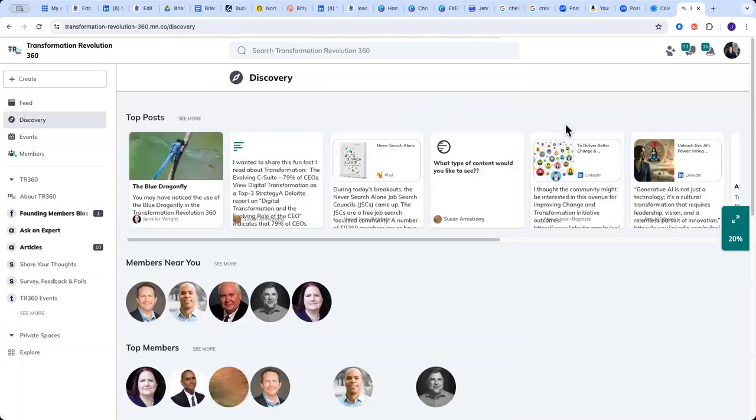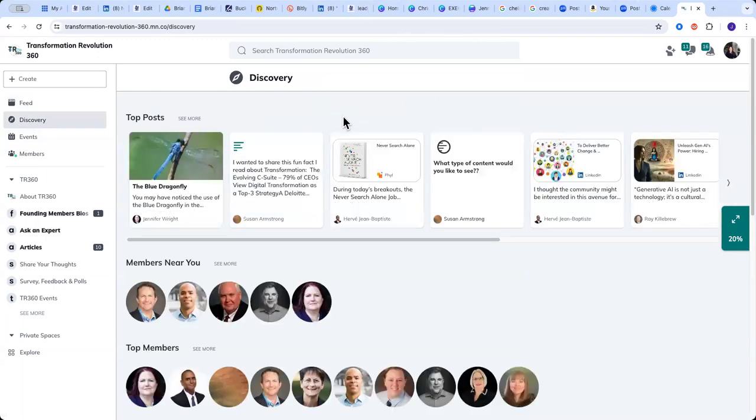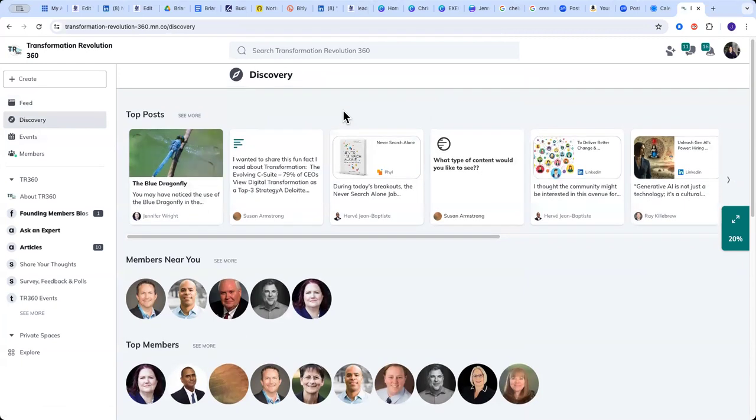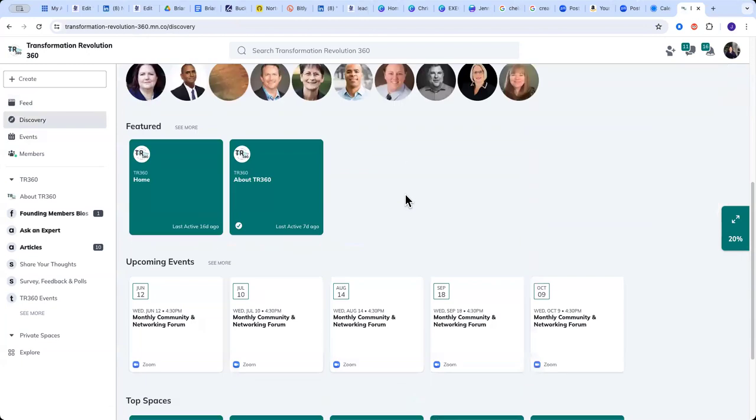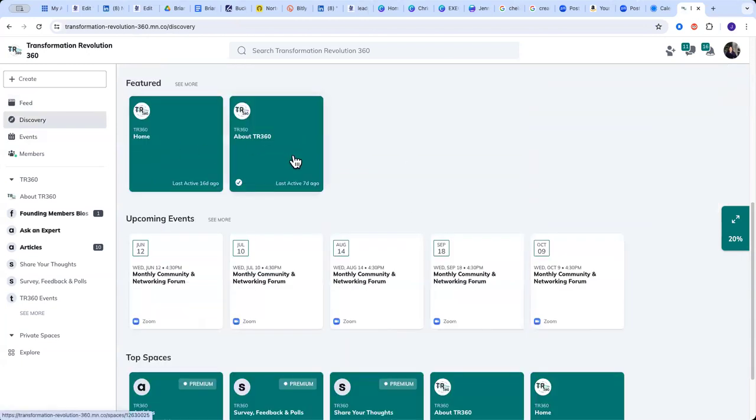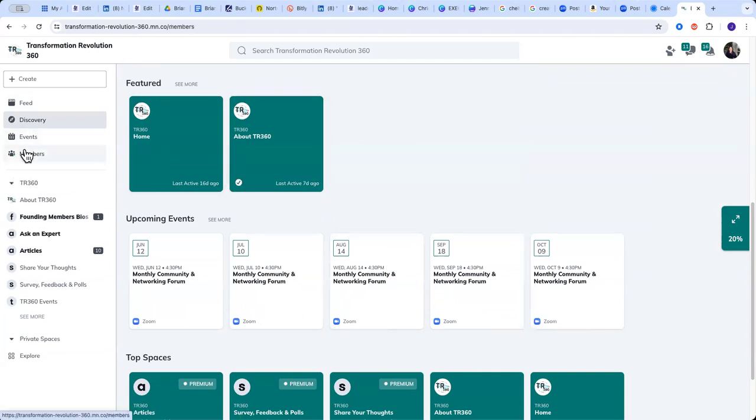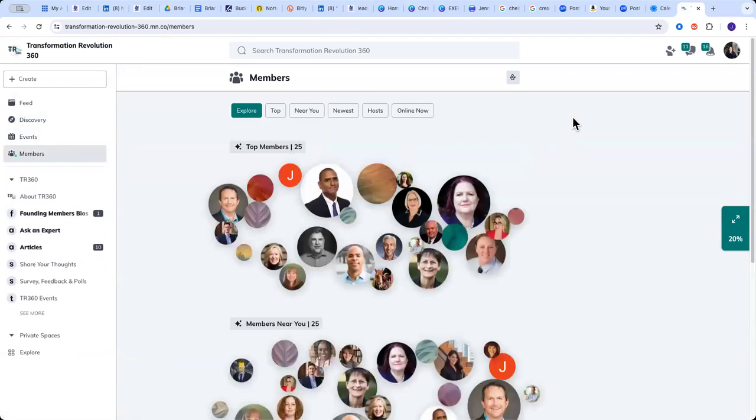Discovery then takes all the different pieces of content and gives you sort of a snapshot based on category. So you have top post, you have members, you have featured items, upcoming events. So it categorizes the information. I really do kind of like this view, so it makes it a little bit easier for you to find it. Again, events, we already talked about events. Members, this is another one that's really interesting.